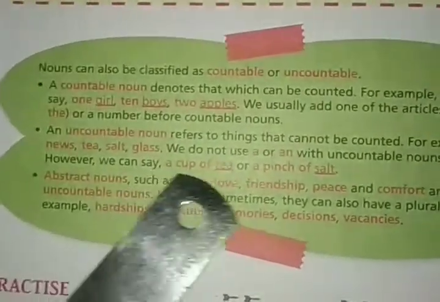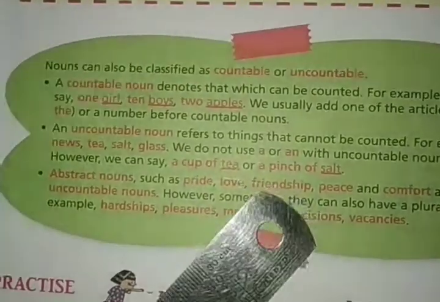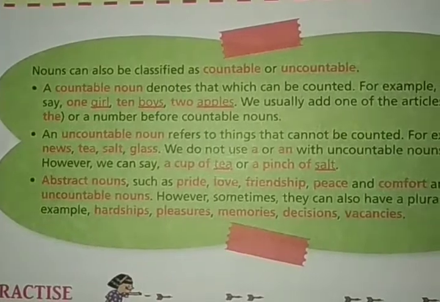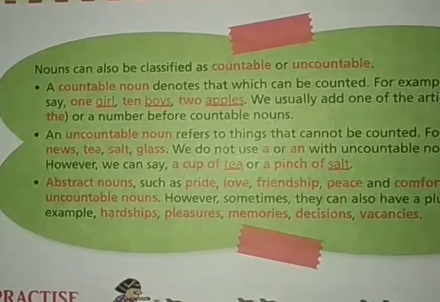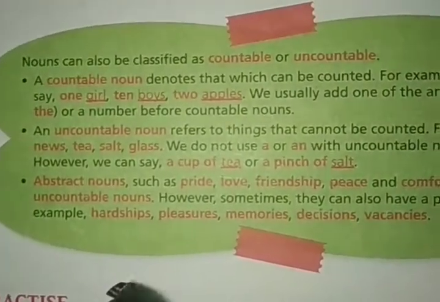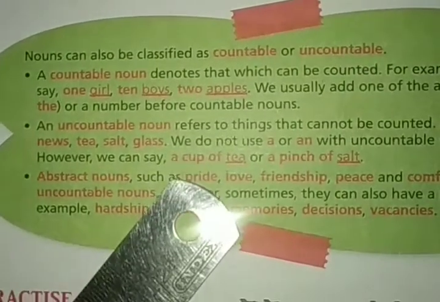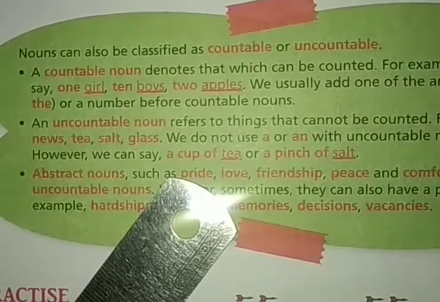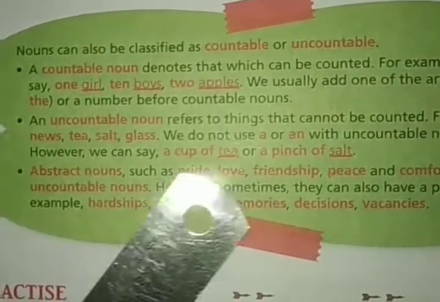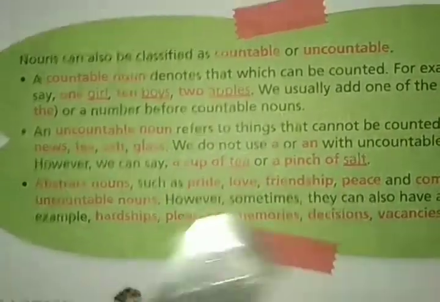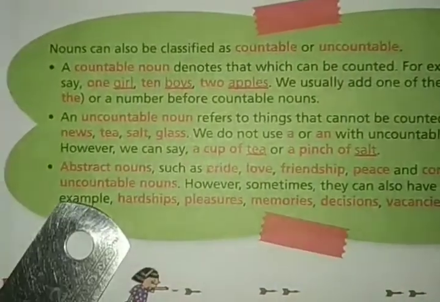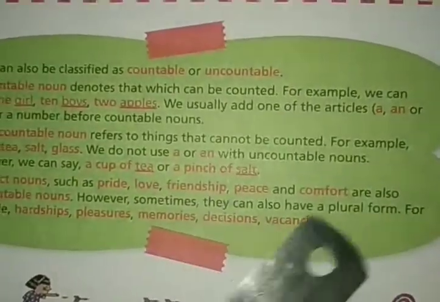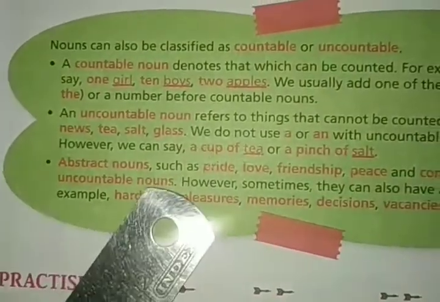However, we can say a cup of tea or a pinch of salt. We can use some measurement type of words before the uncountable nouns, like a cup of tea. Clear? Now abstract nouns such as pride, love, friendship, peace and comfort are also uncountable nouns.